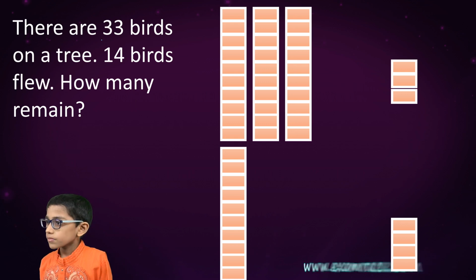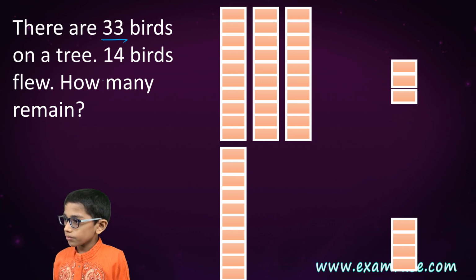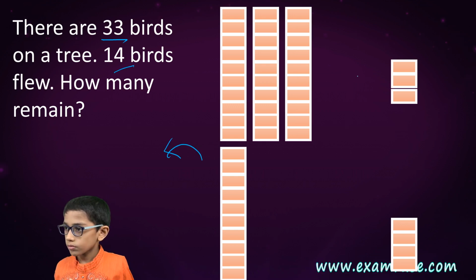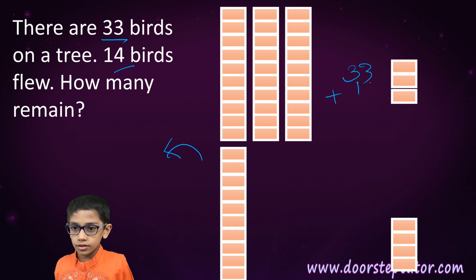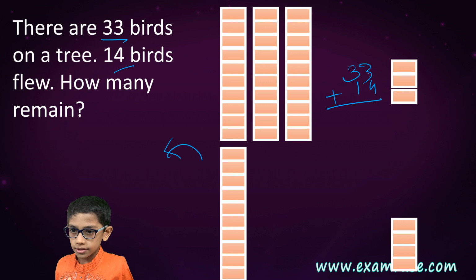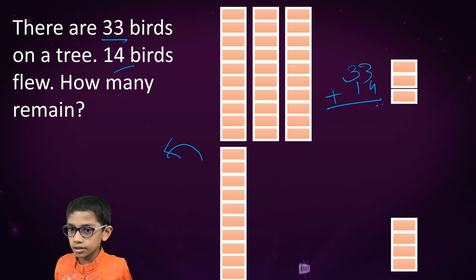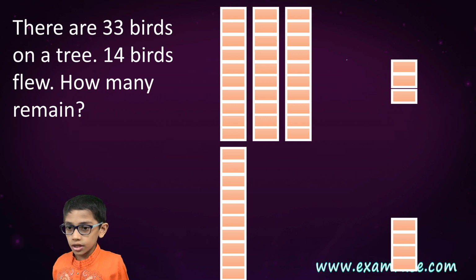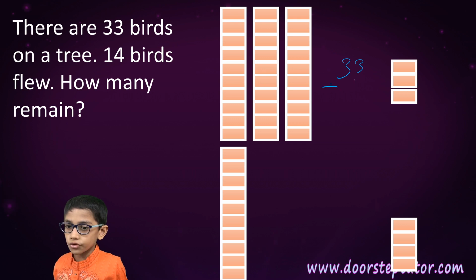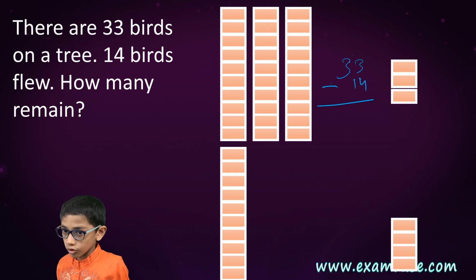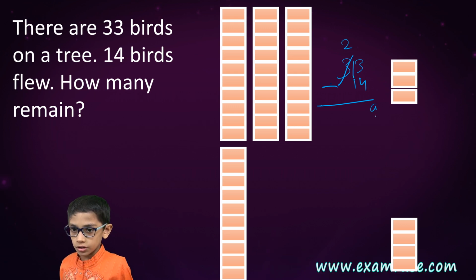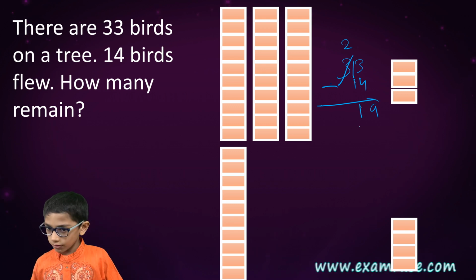The next is 33 birds on a tree and 14 birds flew. They left away. 33 plus 14. So 3 plus 4. Yes, it is 7 and 3 plus... Sorry, it is 33 minus 14. So we can't do 3 minus 4. We will borrow 1 from here. 13 minus 4. It is equal to 9. 2 minus 1. Yes, 2 minus 1 is 1. Our answer is 19.